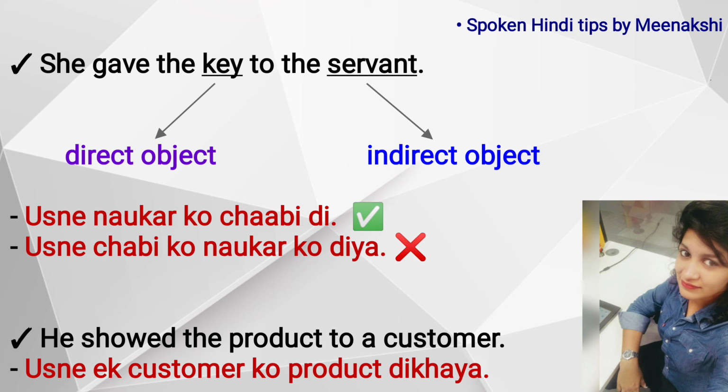So the indirect object is the customer, right? So you have to add "ko" with the customer, because that is the indirect object, the recipient of the action. Okay, and when he is doing the action, it becomes उसने, you have to add ने, right? ने with the subject. So उसने एक कस्टमर को प्रोडक्ट दिखाया.